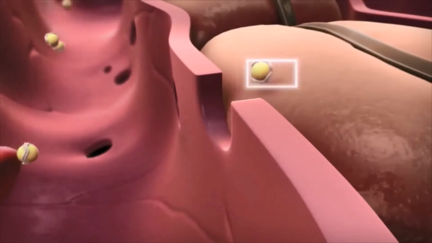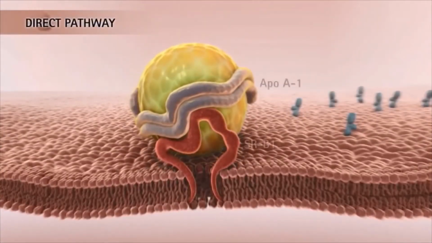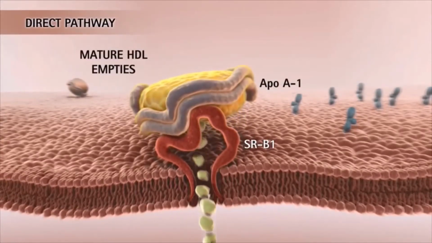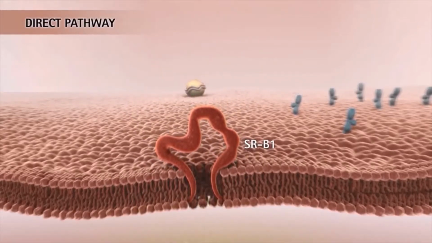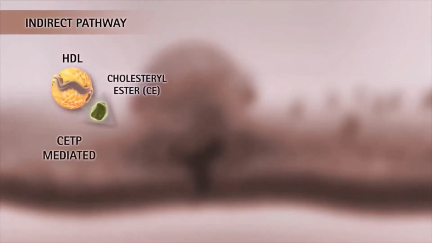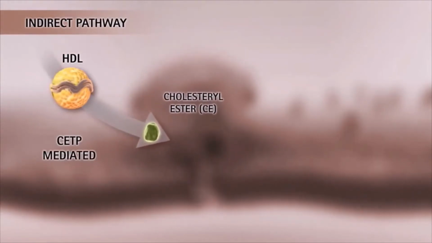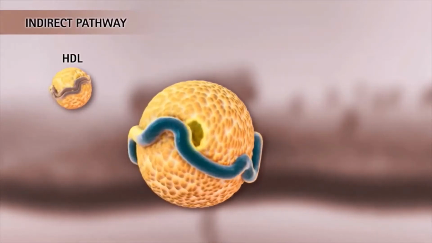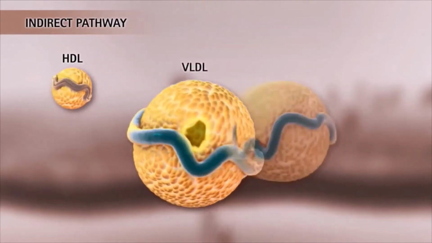In the liver is again present the SRB1, but here, as I already told you, SRB1 has a dual role. Here it is responsible for the influx of the cholesterol into the hepatocytes. There is another way by which HDL can get rid of cholesterol ester, and that is via CETP mediated, cholesterol ester transfer protein mediated, where it will give away its cholesterol ester formed by the action of the enzyme LCAT to VLDL and LDL.